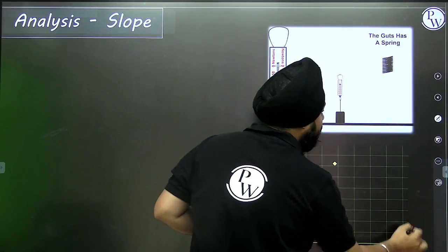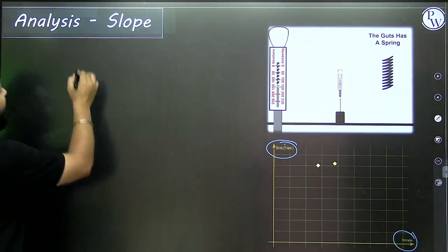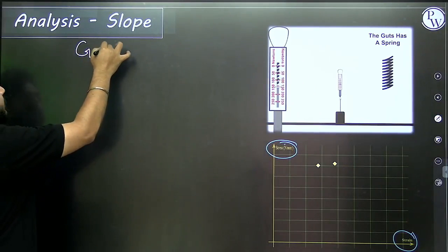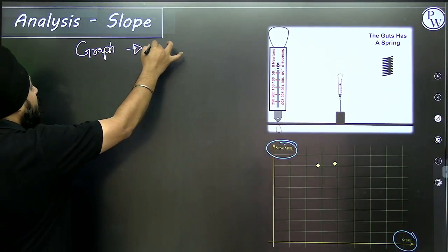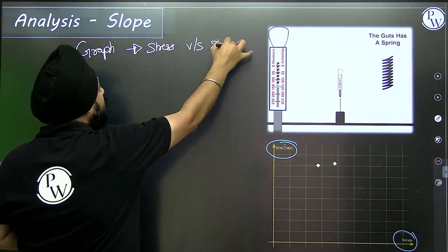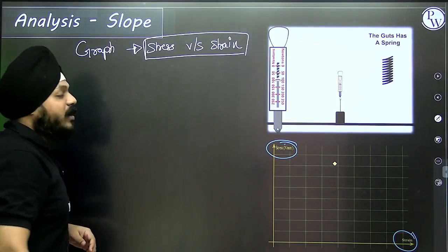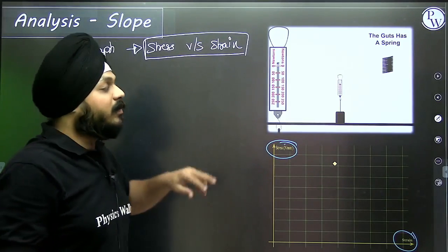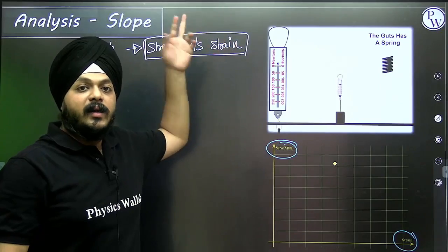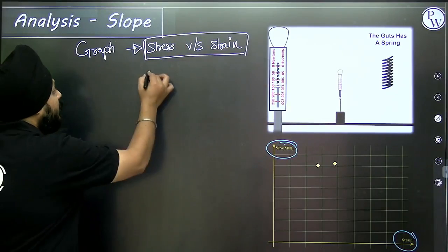That graph was the stress versus strain graph. If I'm talking about a graph of stress versus strain, this graph will help us in determining the constant of proportionality, that is Young's modulus.